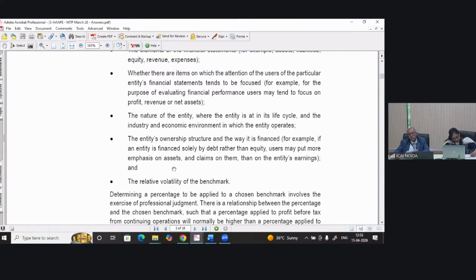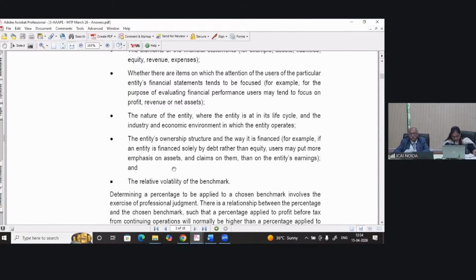So the identification of where the users of the financial statements tend to focus also plays an important role. The next point is the nature of the entity, where the entity is in its life cycle, and the industry and economic environment in which the entity operates. Next is the entity's ownership structure and the way it is financed.